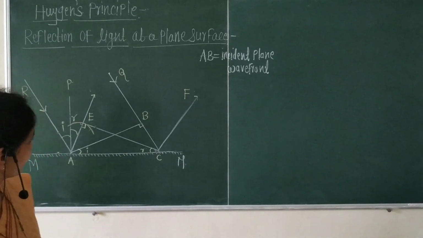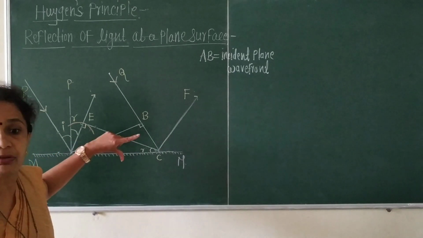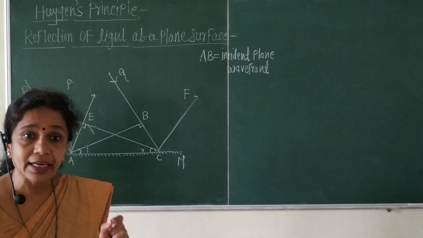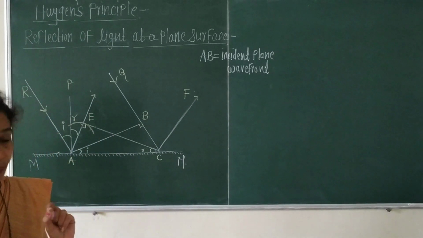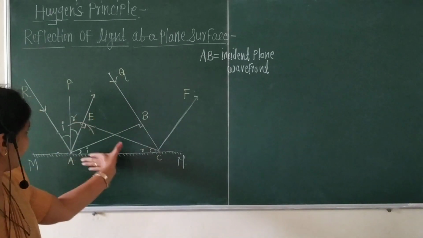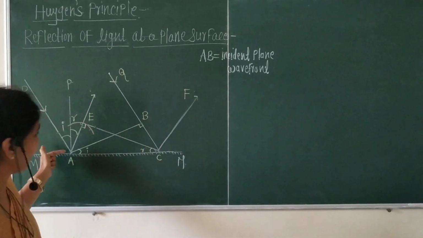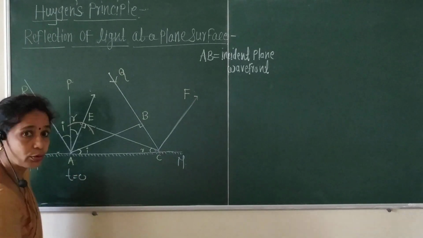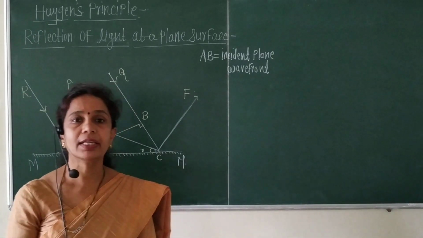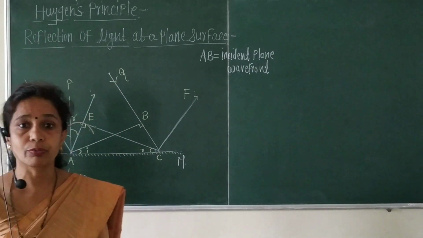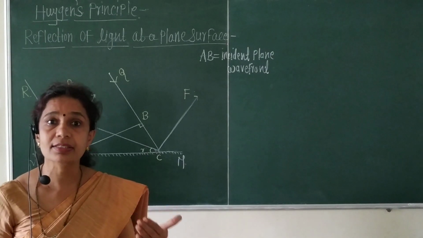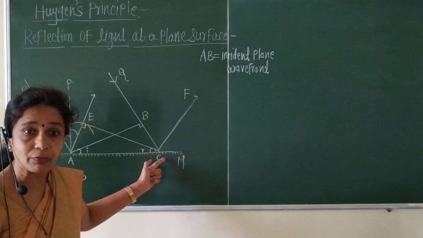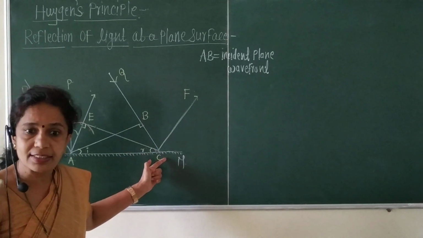Okay, now this incident wavefront AB touches the reflecting surface at A at time t is equal to 0. Okay, here this wavefront AB touches the point A first, when time t is equal to 0. When the time t is equal to 0, the incident wavefront AB touches the reflecting surface. Then the point B will touch the reflecting surface at point C at the same time.